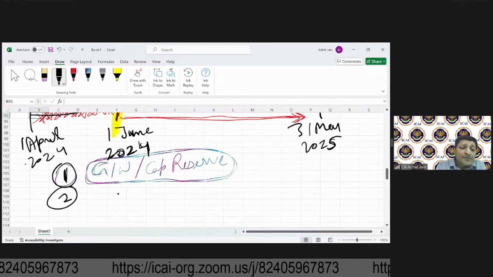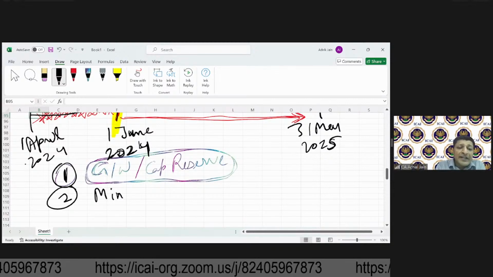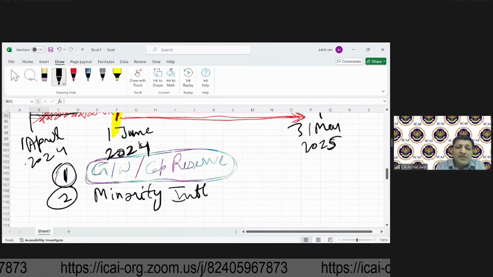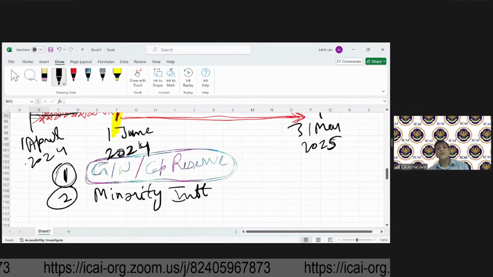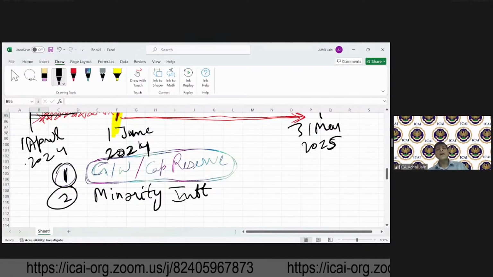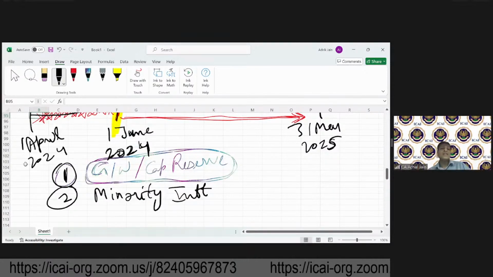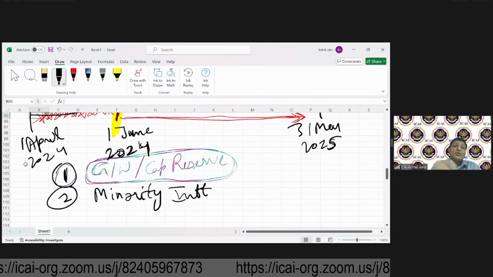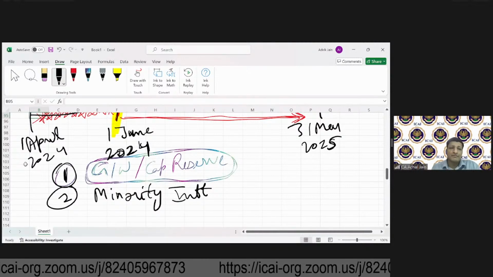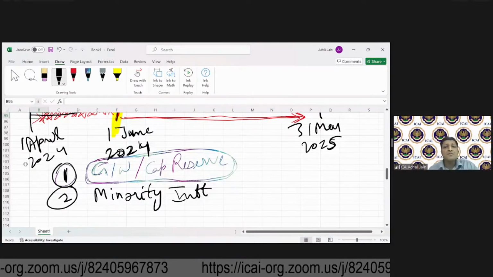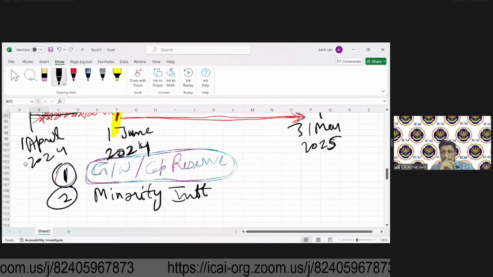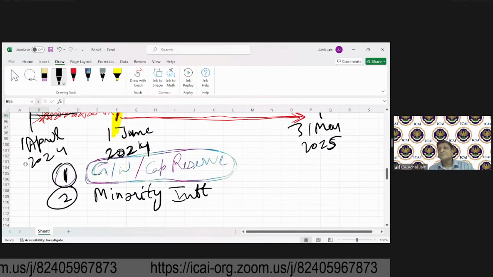Second, the amount of minority interest will have to be computed. Both these things become important. Clear on this?